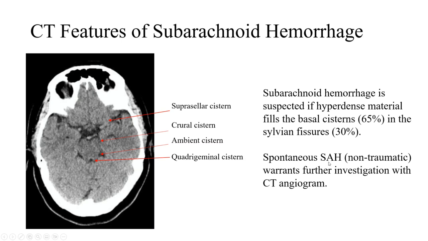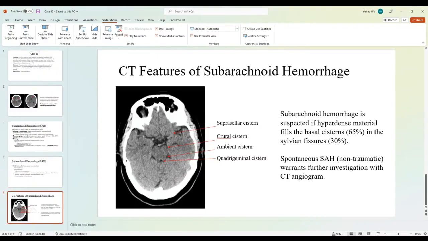Again, spontaneous subarachnoid hemorrhage warrants further investigation with CT angiogram to look for those arterial aneurysms. So this is case number 15, a case of subarachnoid hemorrhage likely caused by berry aneurysm given the lack of traumatic history.